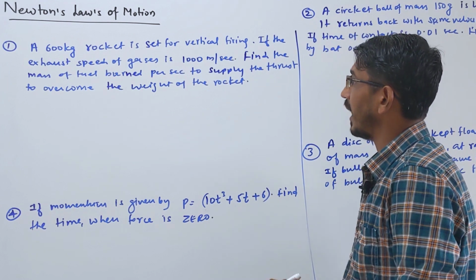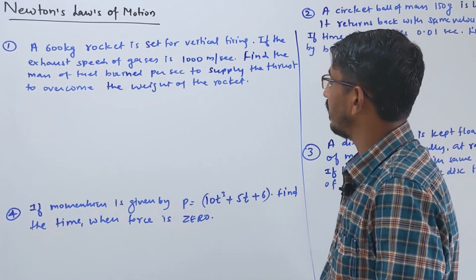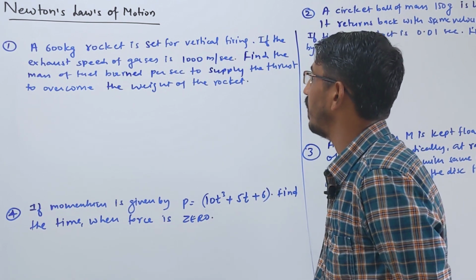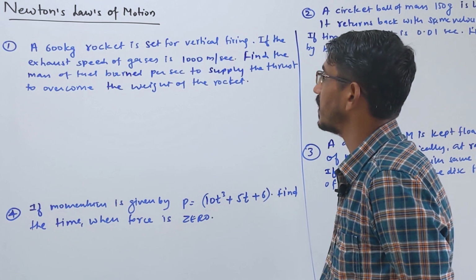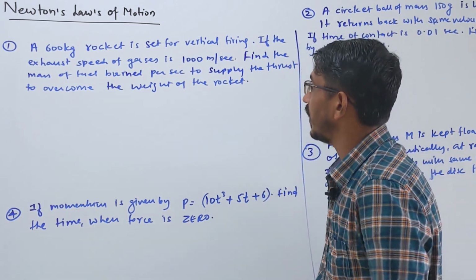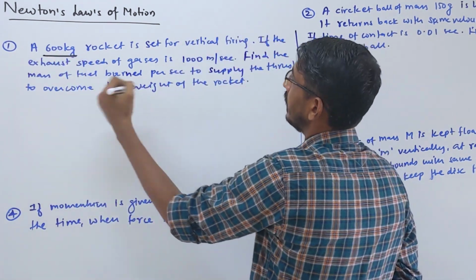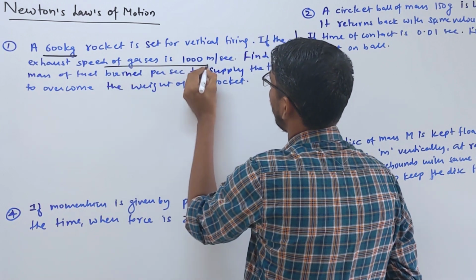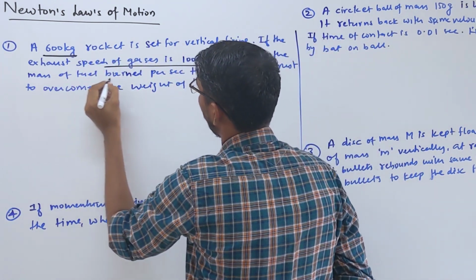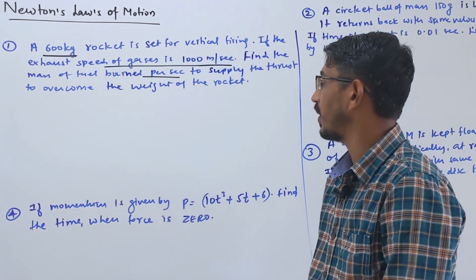A 600 kg rocket is set for vertical firing. If the exhaust speed of the gases is 1000 meter per second, find the mass of the fuel burned per second to supply the thrust to overcome the weight of the rocket. A few things are given to us. The mass of the rocket is 600 and the speed of the gas is 1000 meter per second, and we have to find the mass of the fuel burned per second. We have to calculate this to supply the thrust to overcome the weight of the rocket.